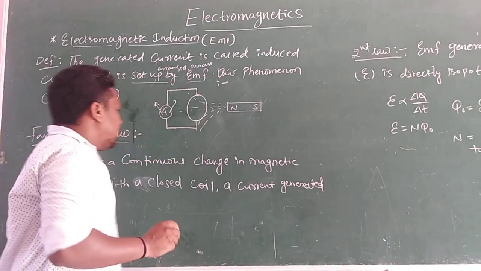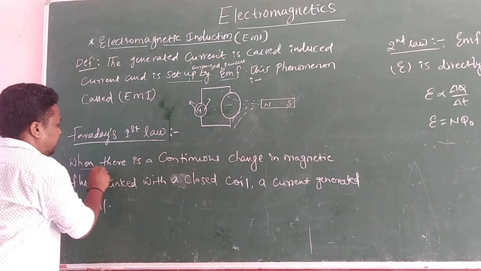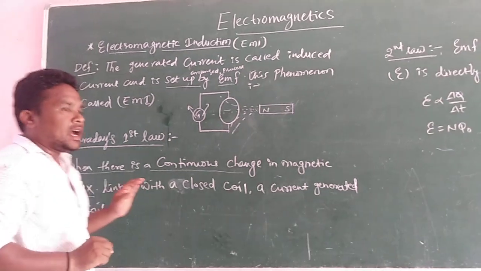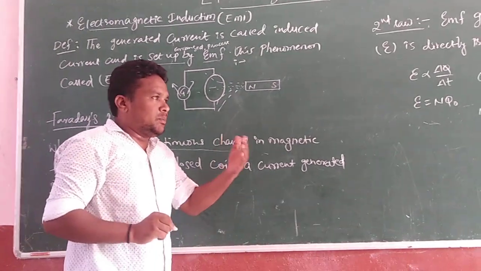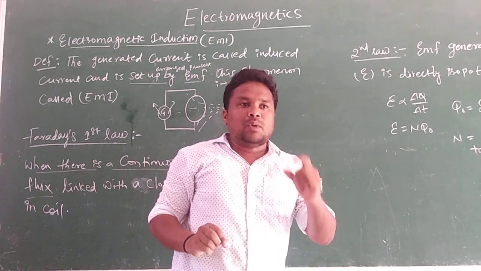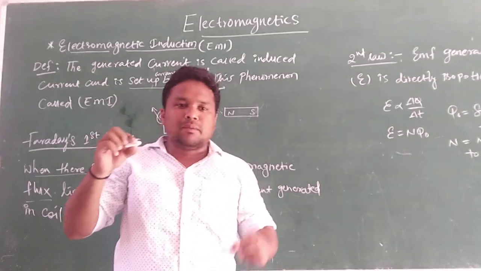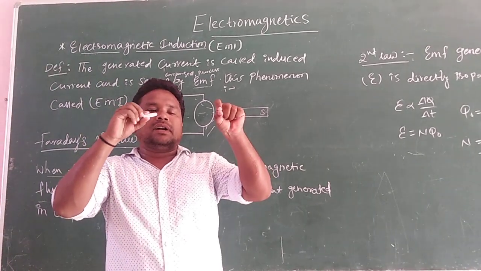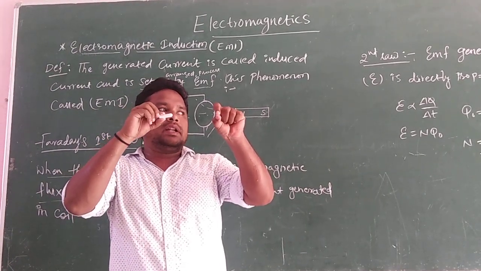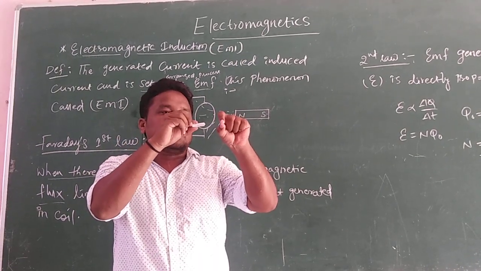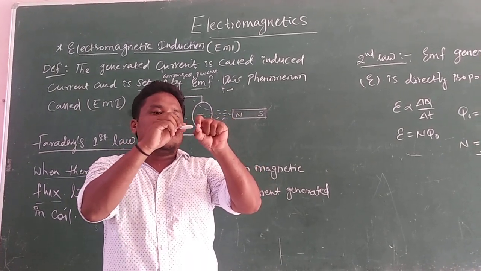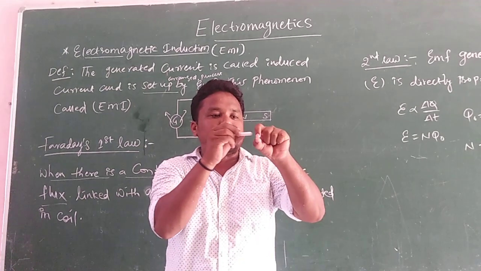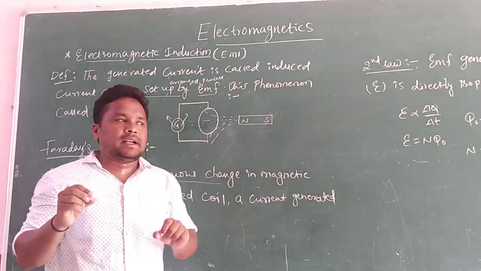Faraday's first law tells us about a continuous change in magnetic flux. In previous classes, we already discussed what magnetic flux is. This is one circular ring, and this is one bar magnet. Whenever the magnet is placed near the circular ring, a number of magnetic lines from the magnet pass through the ring. The number of magnetic lines passing through the ring is said to be magnetic flux.